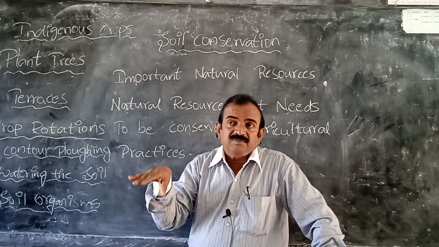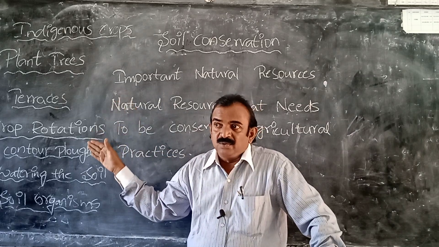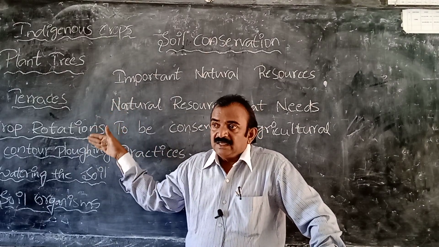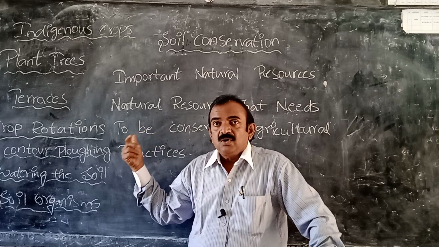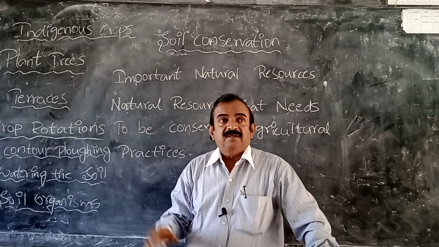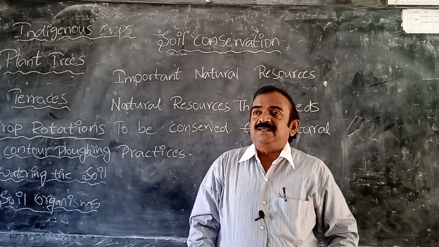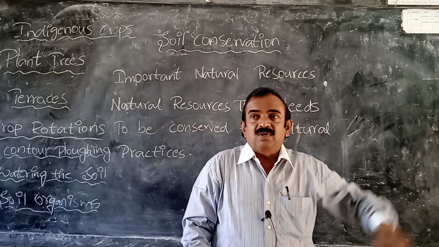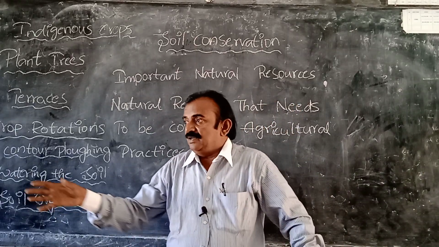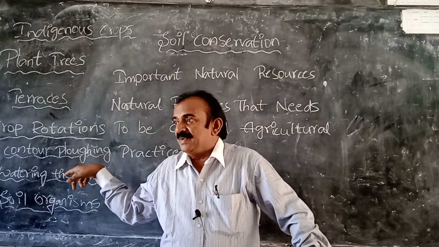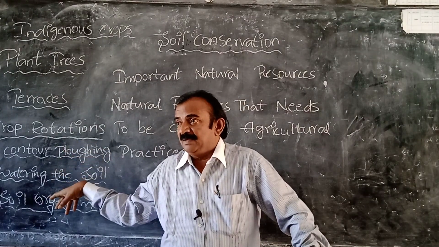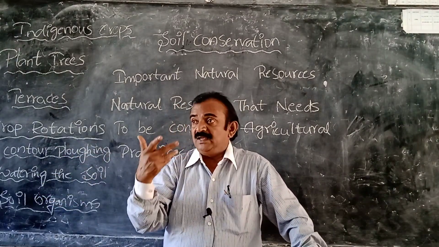And what are the steps we need to follow not to spoil the soil? How to prevent the soil? Number one, growing many plants. So our school ground is a big ground, and in the rainy season you planted many plants, and you saw many plants, and these plants they grow well.